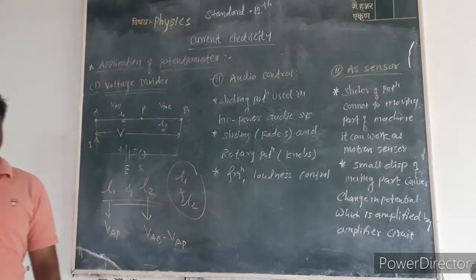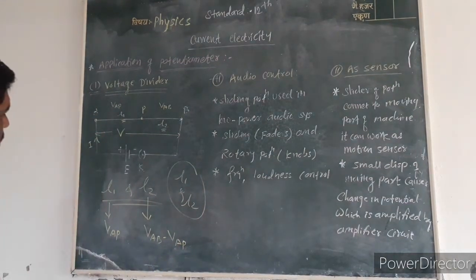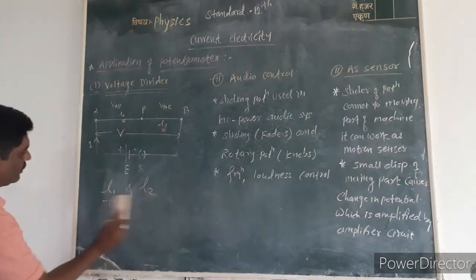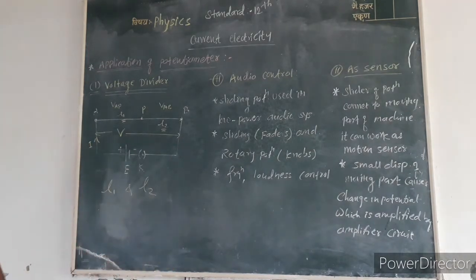This is the first application of the potentiometer: dividing the wire into lengths L1 and L2.